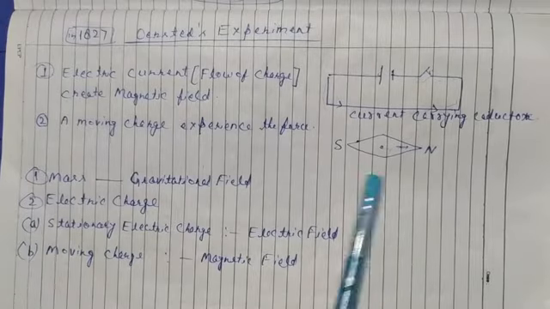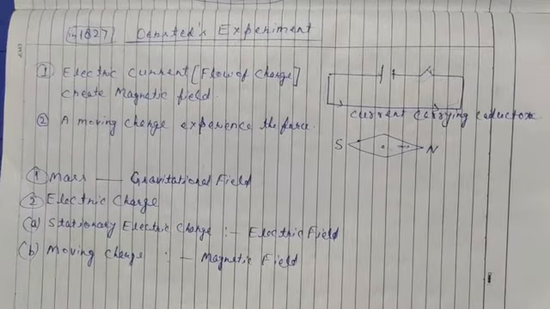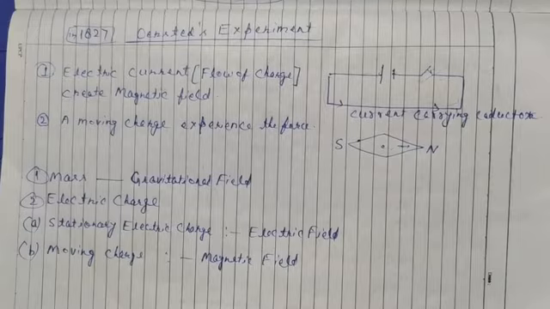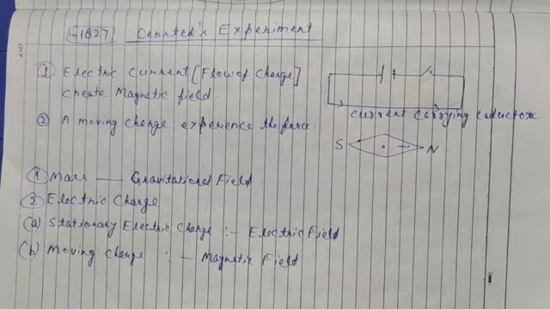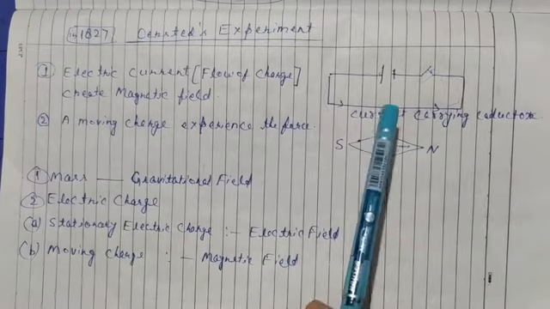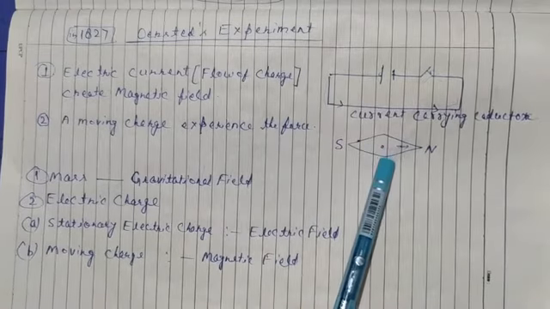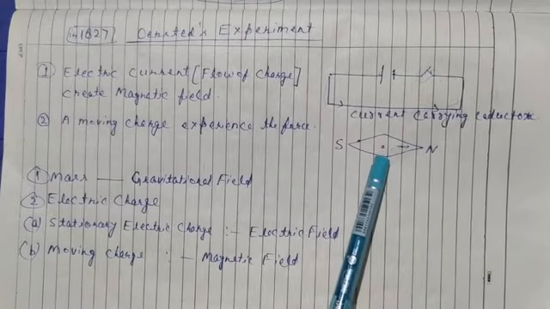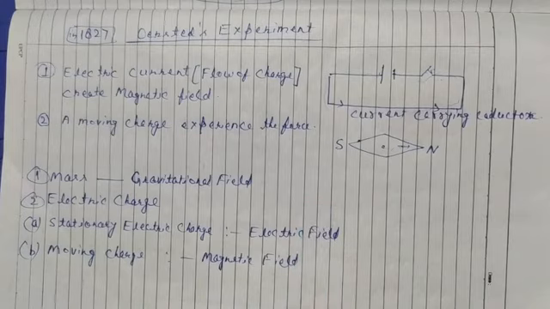And for a magnet, we know who can apply force on it: another magnet. A magnet can apply force on another magnet. Now here there is a proof. We can visually see the force being applied on a magnet, and we know that only a magnetic field can apply force on a magnet. So we conclude.